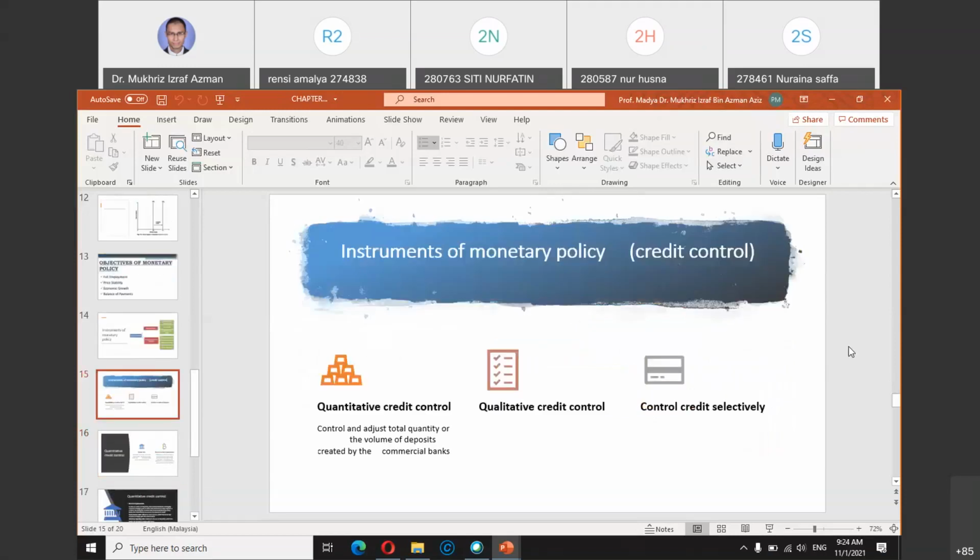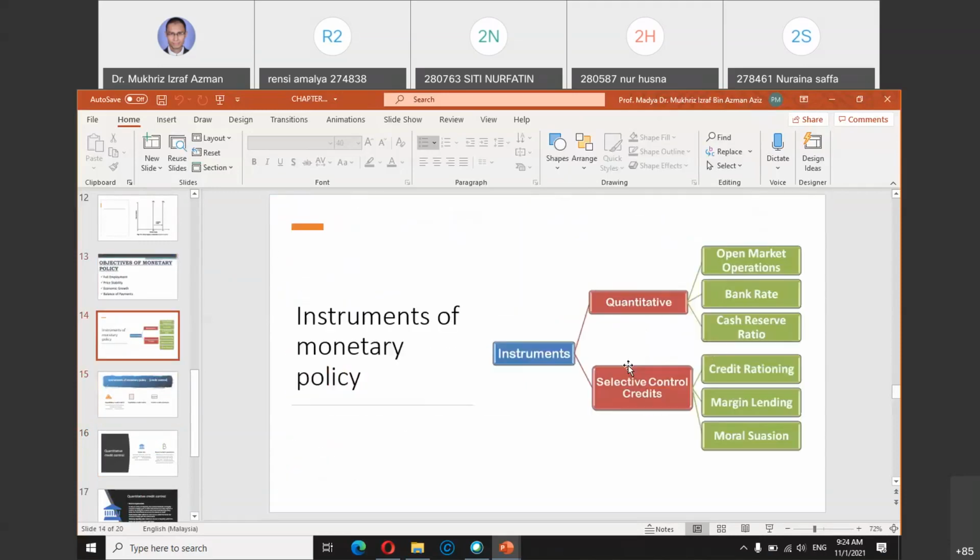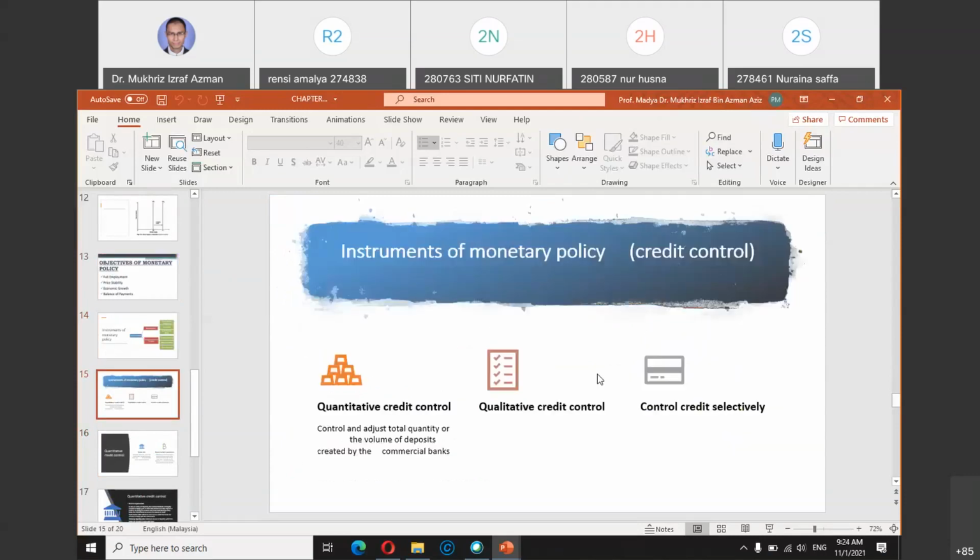So for credit control, under selective credit control, you may notice the use of credit cards, but that is not directly what is meant by credit control.